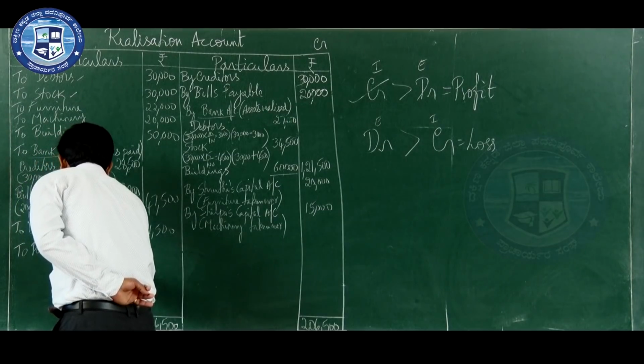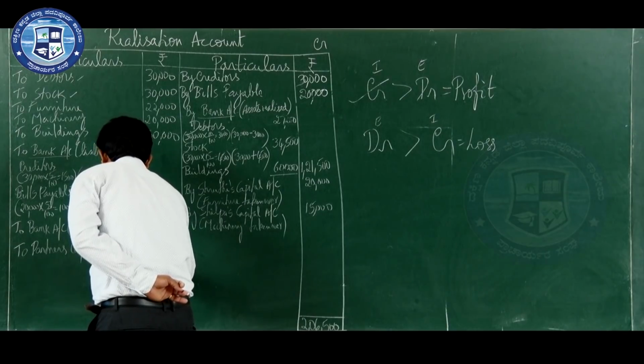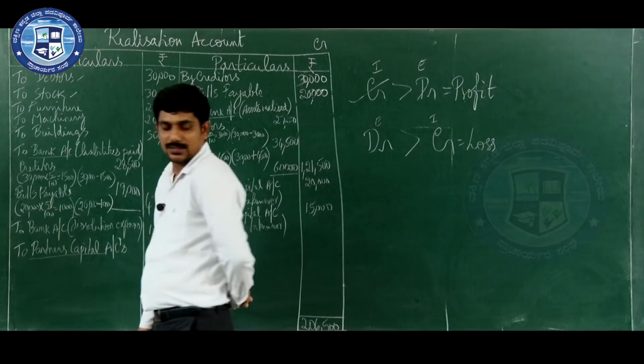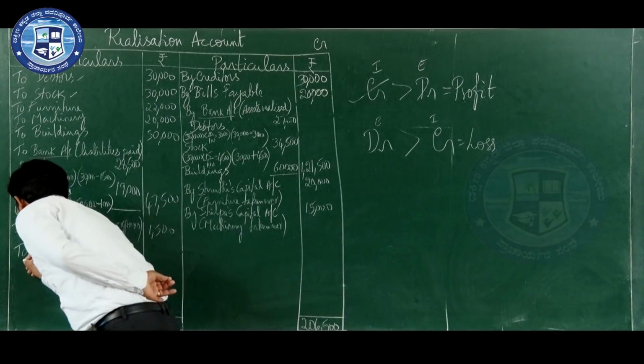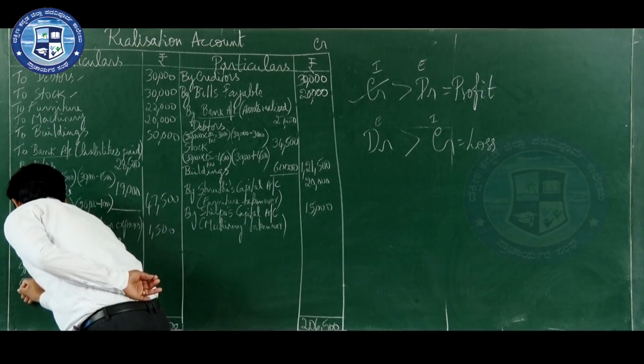So on the debit side you have to write to partners capital accounts. Who are the partners? Write the names: Shruti, Shilpa, Shreya.